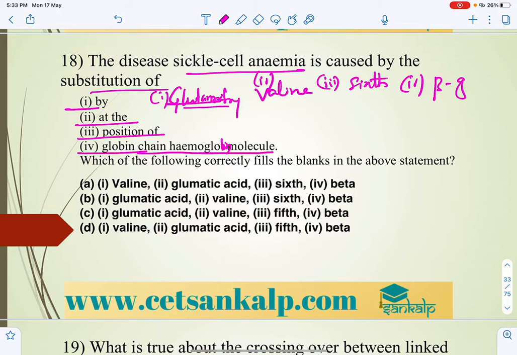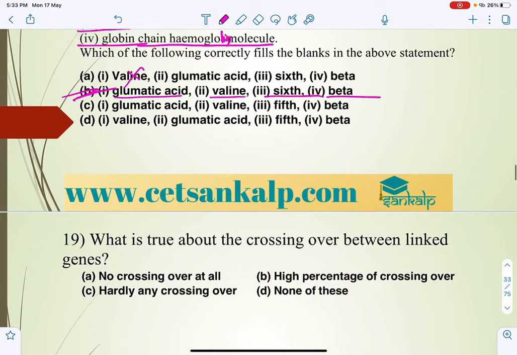So glutamic acid, valine, sixth, and beta. The answer is B.